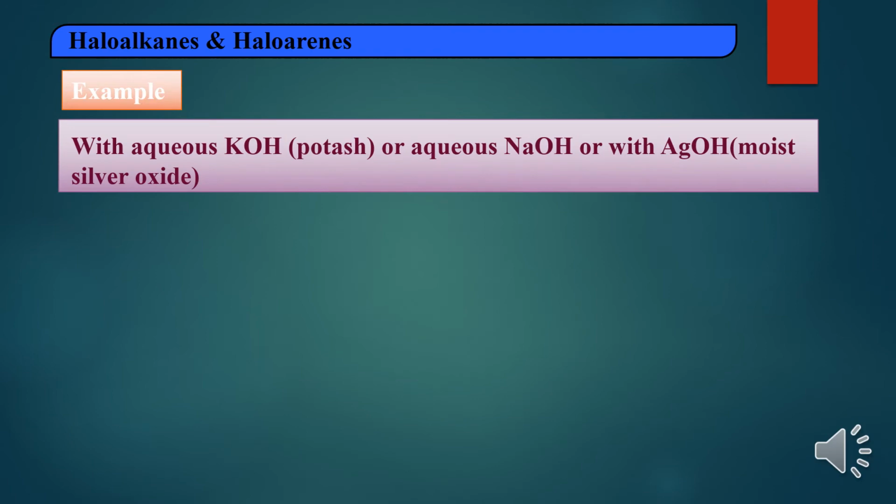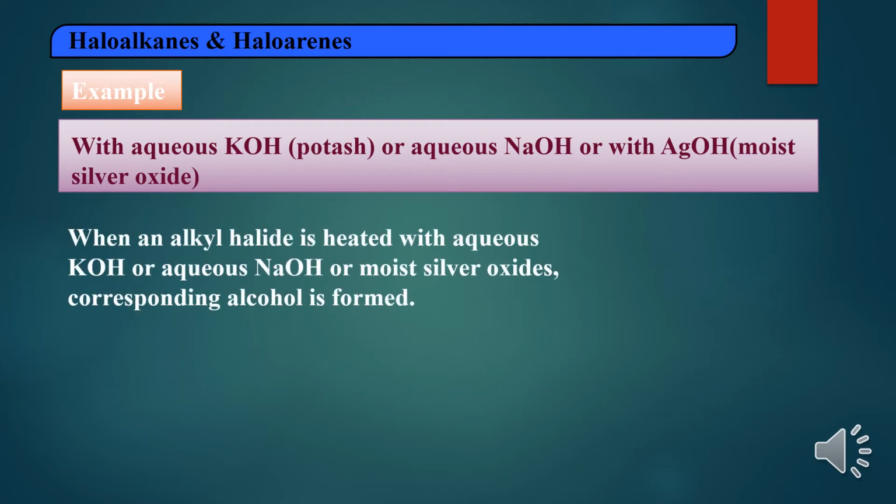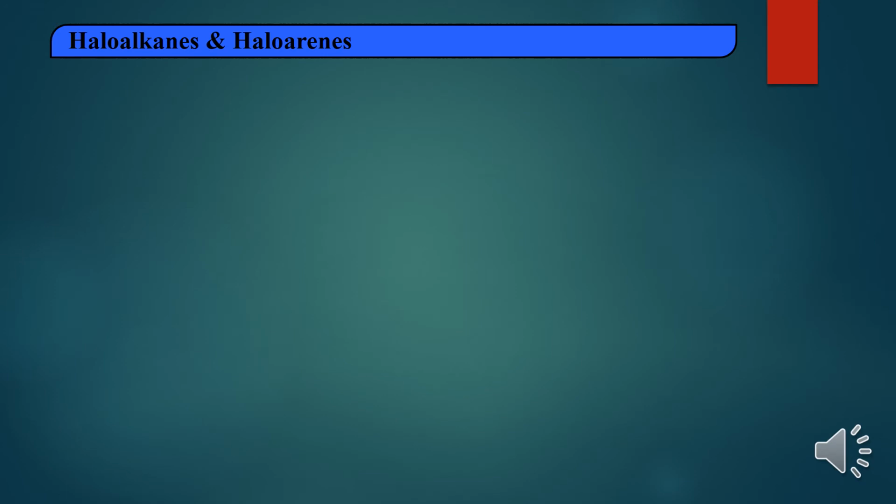Now you can take an example. The haloalkanes react with aqueous potassium hydroxide or sodium hydroxide or silver hydroxide, KOH or NaOH or AgOH, that is nothing but potash or sodium hydroxide or moist silver oxide, we can call it. When an alkyl halide is heated with aqueous potassium hydroxide or sodium hydroxide or silver oxide, then there will be a product, as you can see in the reaction here.